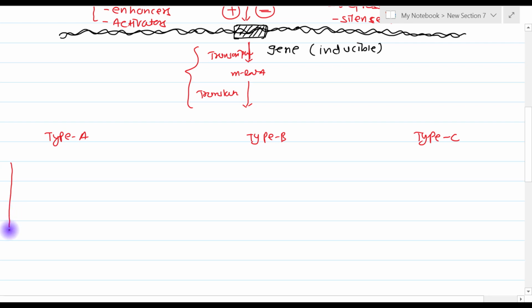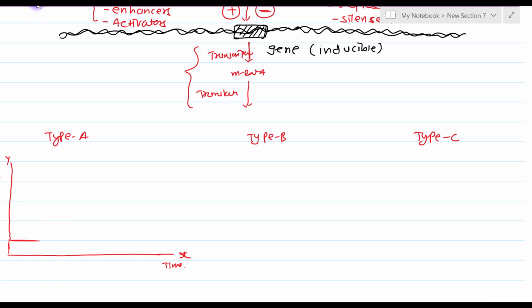Suppose on the y-axis we take gene expression, and on the x-axis we take time. When normally no positive regulatory element is there, what happens? The gene expression is at a very low level, at the basal rate.